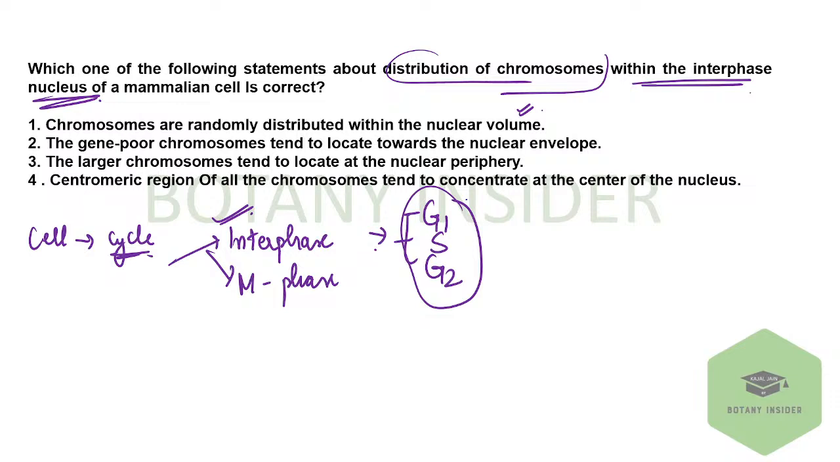Try the question. First is saying that there is random distribution. Second is saying that the gene poor chromosomes are located towards the periphery, towards the nuclear envelope. Next is saying the larger chromosomes tend to locate towards the nuclear periphery. Third is saying the larger chromosomes are located towards the periphery. And the fourth one is saying that they are concentrated at the center. Very good. Everyone mark the answer.